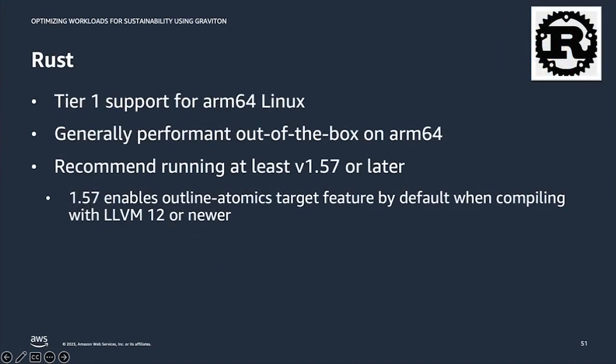With Rust, Tier 1 support is in play for ARM64 Linux, and it's generally performant out of the box on ARM64. We do recommend running at least version 1.57 or later. That enables some specific Graviton targets that are available when using that version.